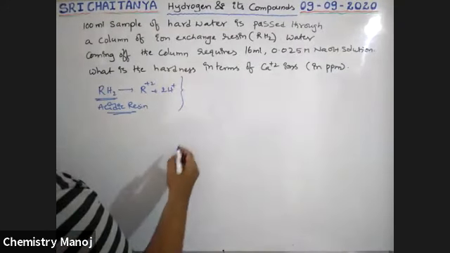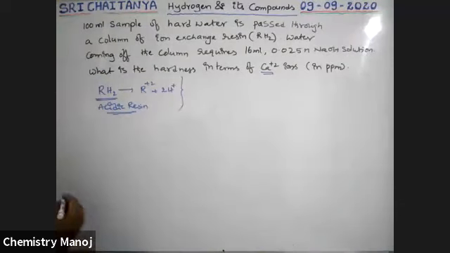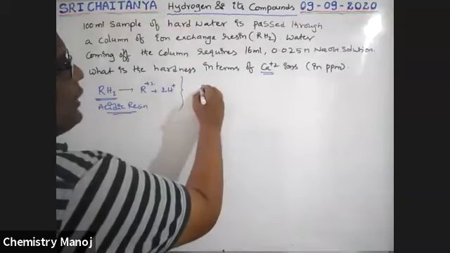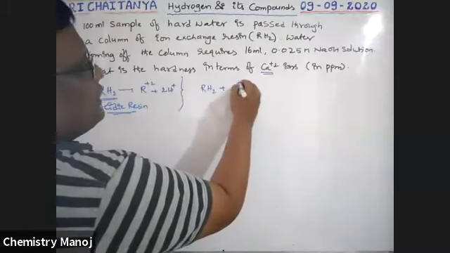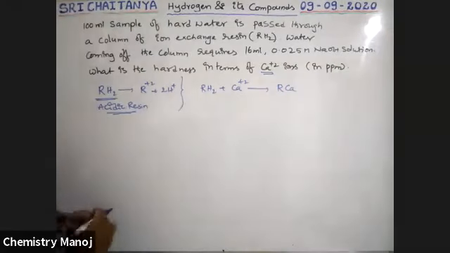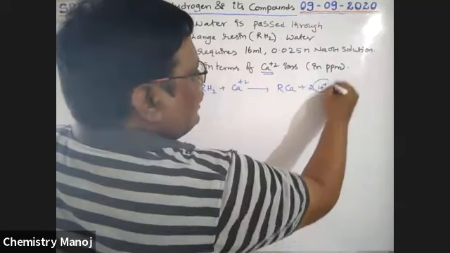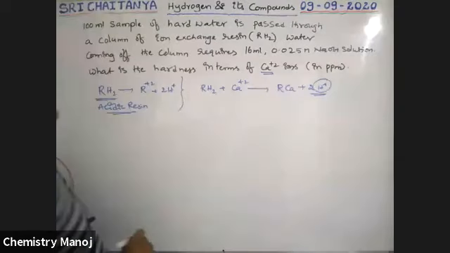So now, what is the reaction behind it? In terms of Ca plus 2, RH2 when reacts with Ca plus 2 gives RCa plus 2H plus ions. That means the final solution is acidic.